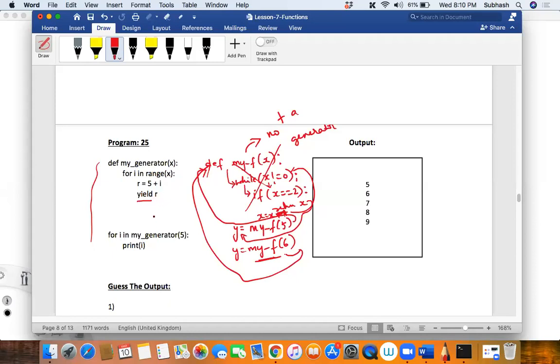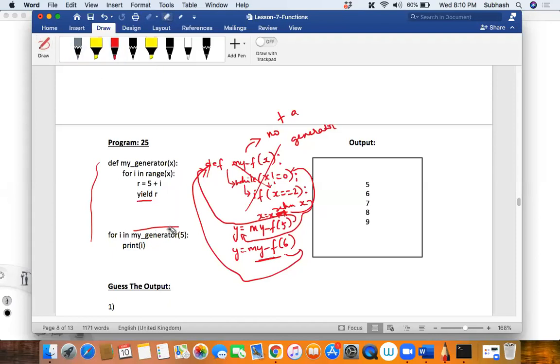That is the reason you are able to use a generator function in your for loop right now. You cannot use a normal function in this place. Do you remember what function we used with the for loop in our previous examples? Any idea what function we used?